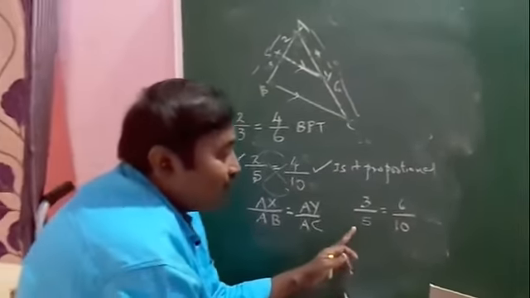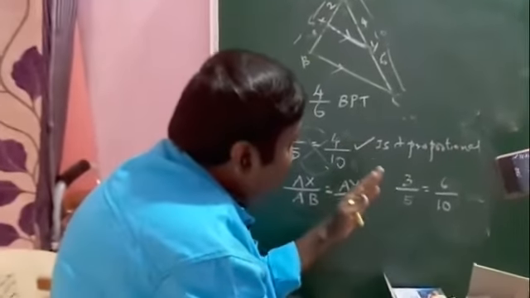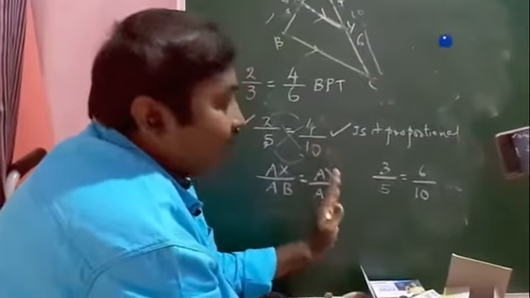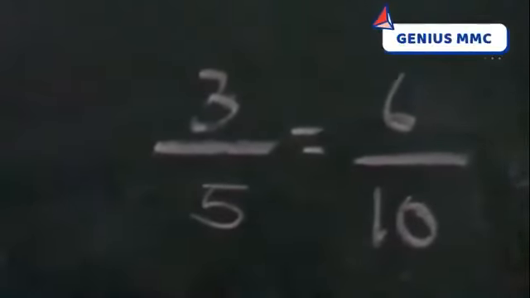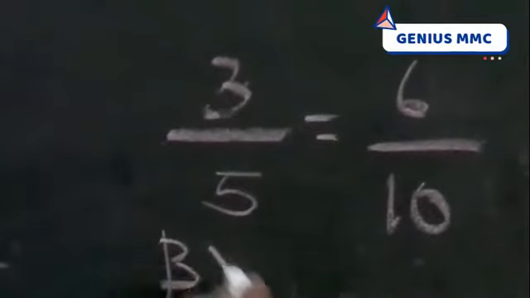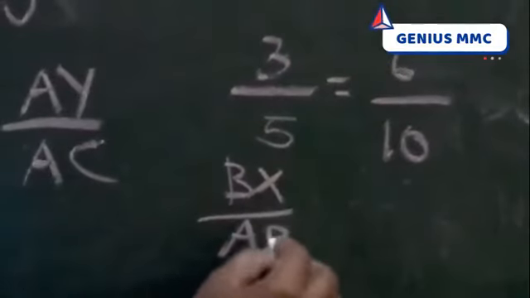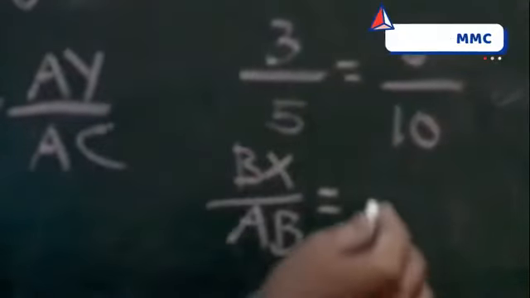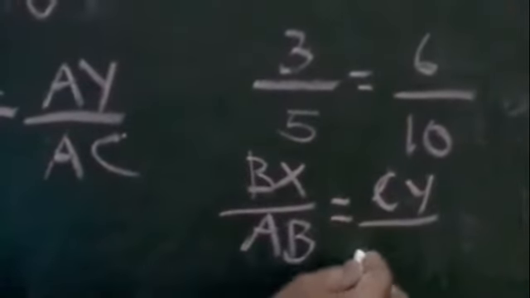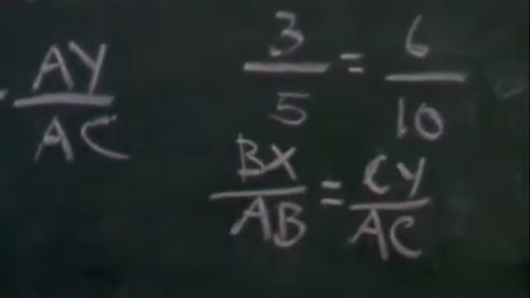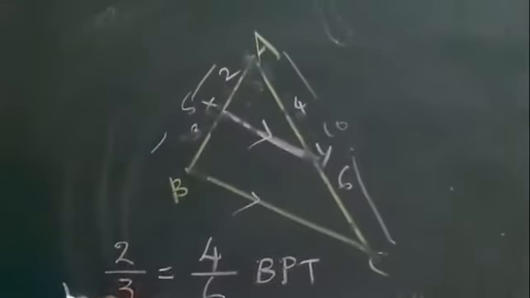Here also this is what? Proportion. So we can write proportion in different ways. We got an idea. So what is 3 here? BX by 5 is AB and 6 is CY by 10 is AC. So this is BPT.